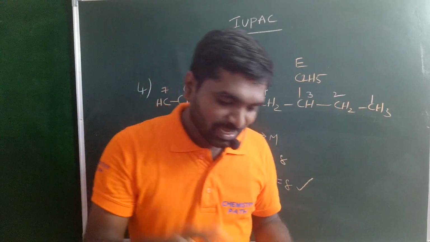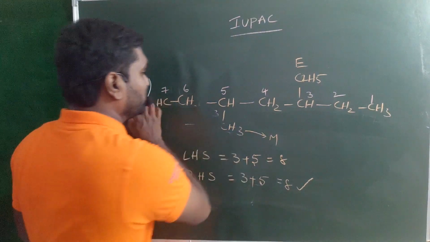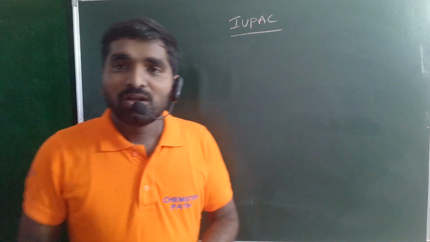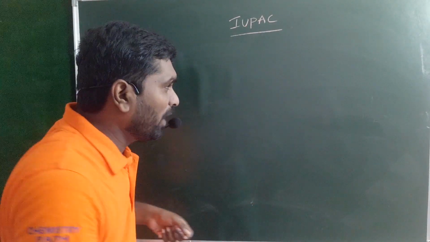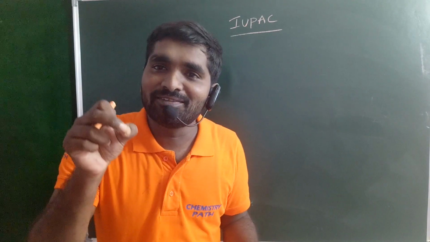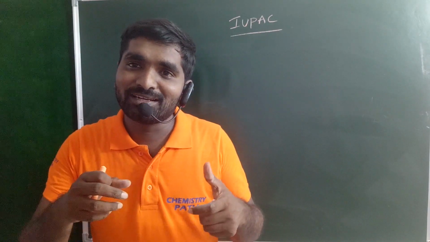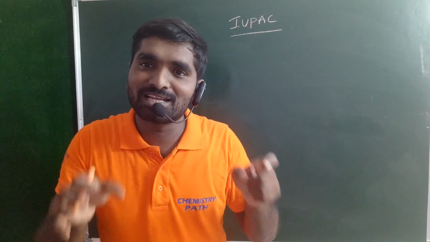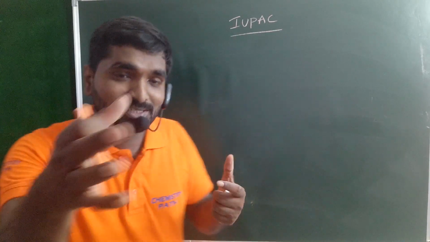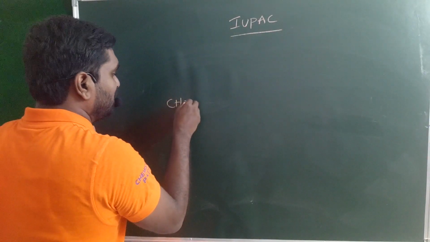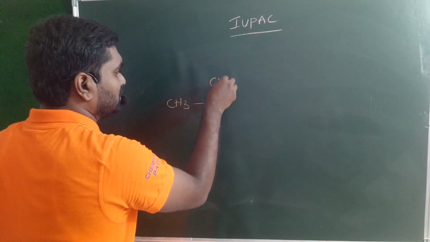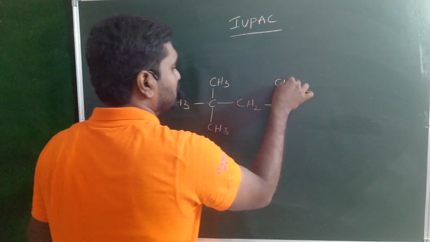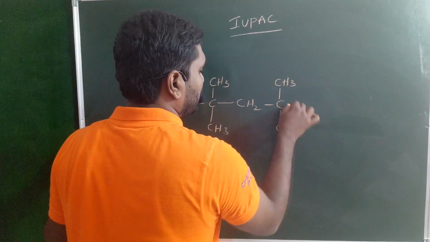Okay guys, next one, rule number 5. When you have the same kind of substituents, more than 1, more than 2, more than 3, but all the substituents are the same. Look at this example: CH3, C, CH3, CH3, CH2, C, CH3, CH3, CH3.